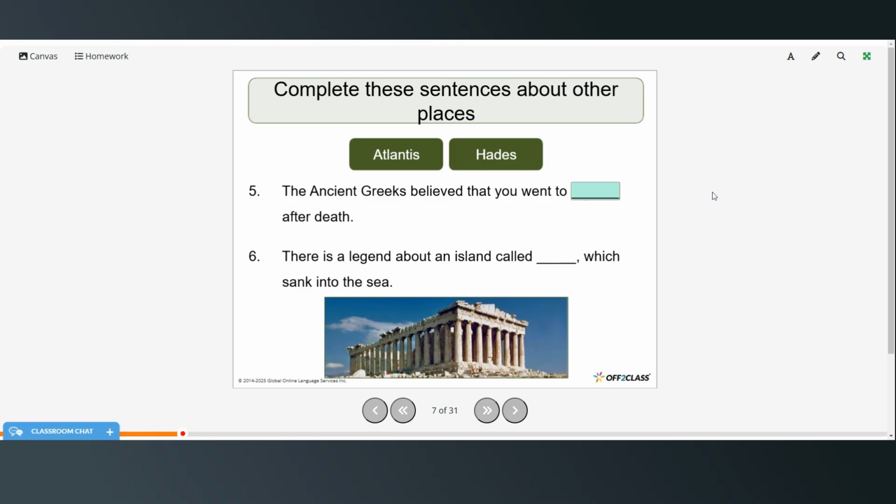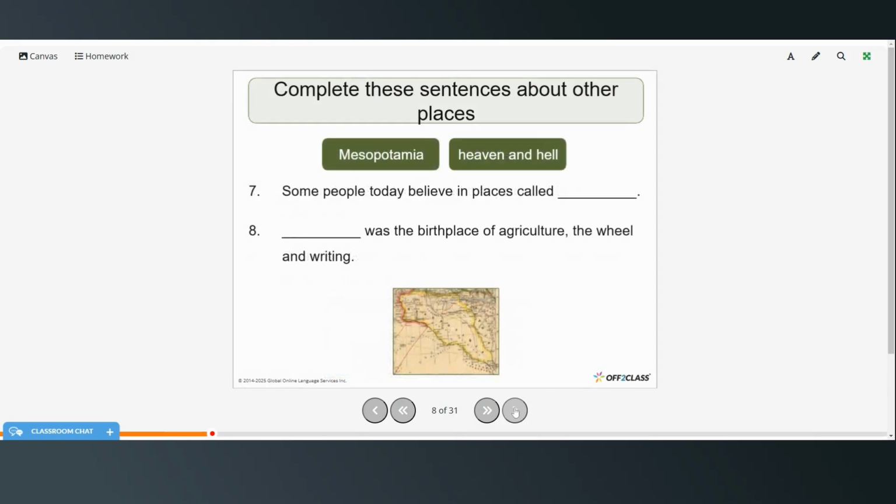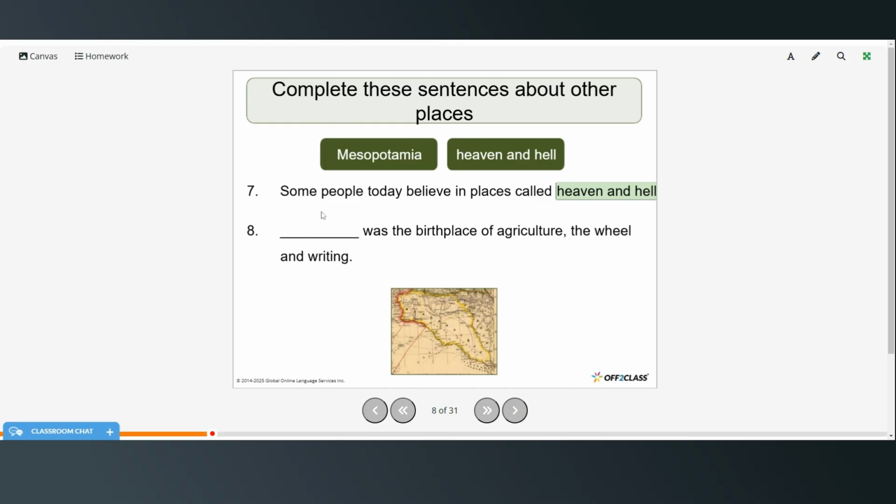The ancient Greeks believed that you went to Hades after death. And there is a legend about an island called Atlantis, which sank into the sea. Some people today believe in places called heaven and hell. Oops, I spelled heaven wrong. And Mesopotamia was the birthplace of agriculture, the wheel, and writing.